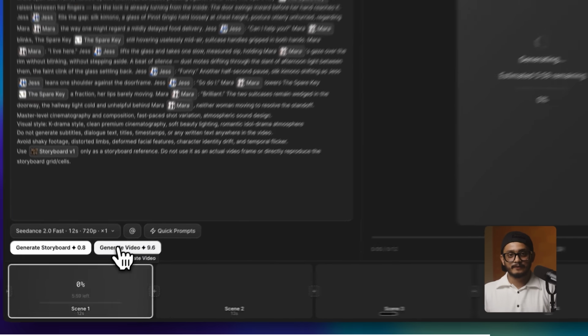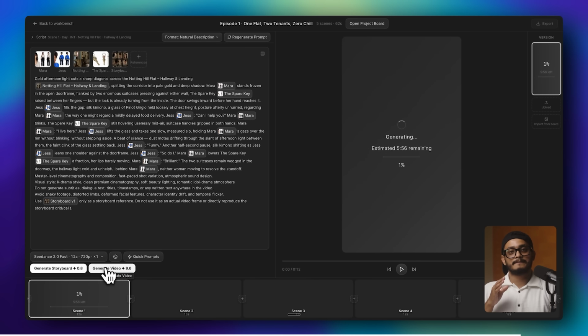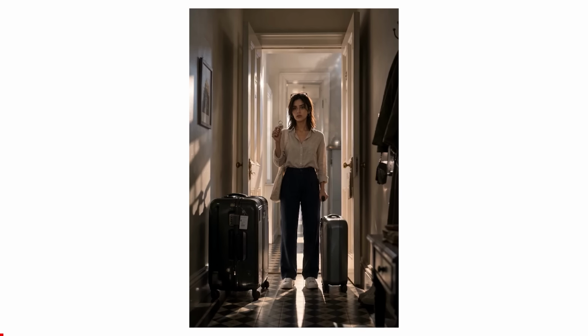Once the storyboards are solid, I pick the video model of my choice, adjust duration based on the beat map and hit generate video. Now the system starts processing all in background. You can watch scenes generate one by one inside the production panel, and that's it. That's the full pipeline. Okay, so the first episode is cooked. Let's see what it has generated.